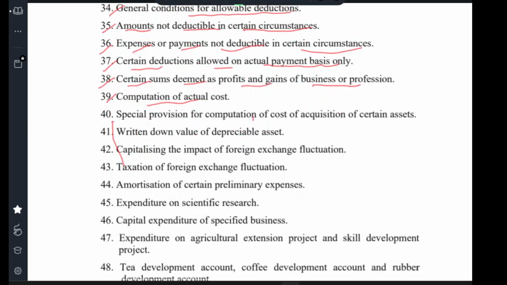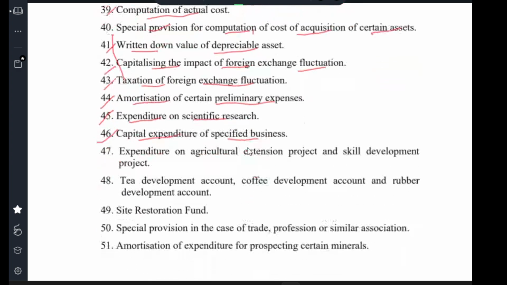Clause 40, special provision for computation of cost of acquisition of certain assets. Clause 41, written down value of depreciable asset. Clause 42, capitalization impact of foreign exchange fluctuation. Clause 43, taxation of foreign exchange fluctuation. Clause 44, amortization of certain preliminary expenses. Clause 45, expenditure on certain scientific research. Clause 46, capital expenditure of specified businesses.